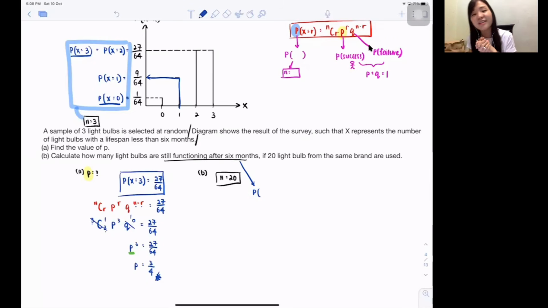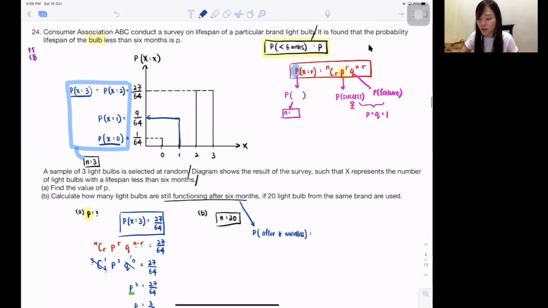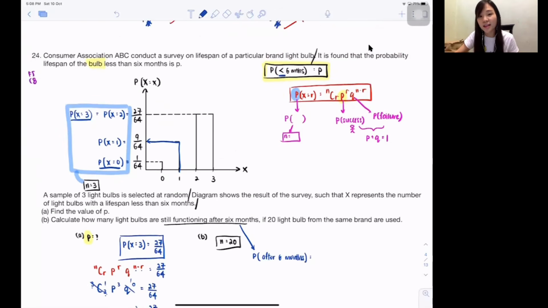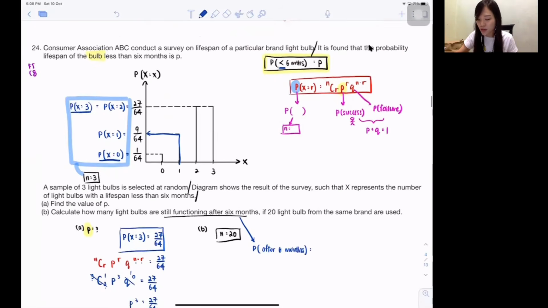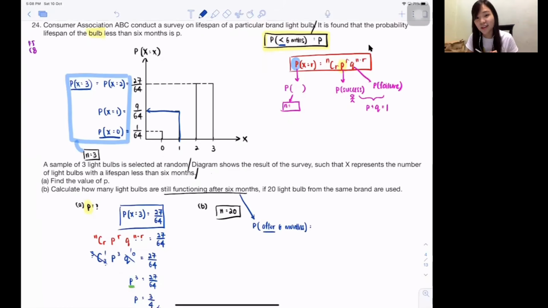So yep, come back, okay? Just now I say, whenever you want to find out how many boy in your class, you must have probability of boy. So now you want to find out how many light bulbs still functioning after 6 months, you must have probability of functioning after 6 months. Don't tell me, teacher, isn't it p? No, it's not p. Look carefully. p is talking about lesser than 6 months. Now you're talking about more than 6 months. Correct, my dear? So if lesser than 6 months is p, isn't it more than 6 months should be q? Correct?